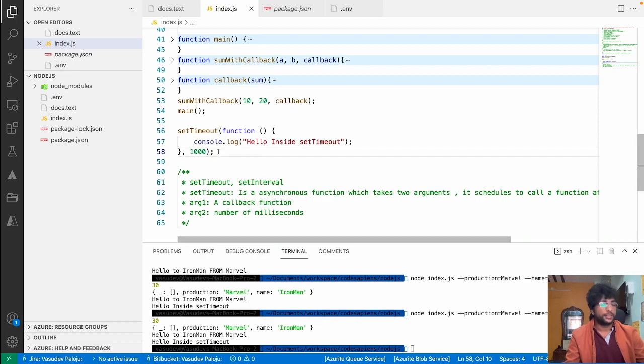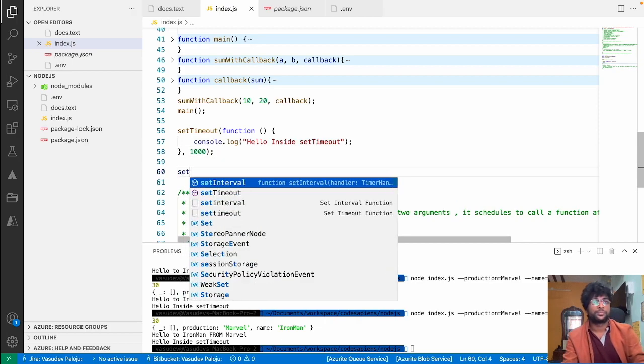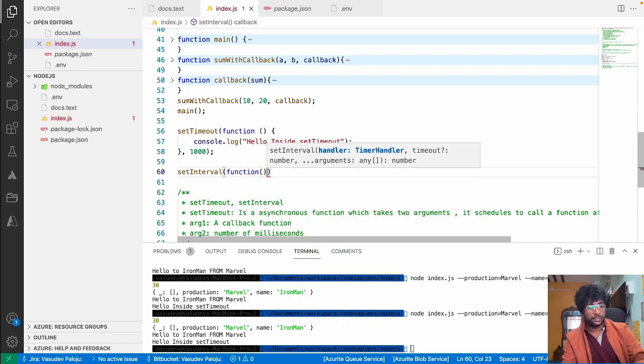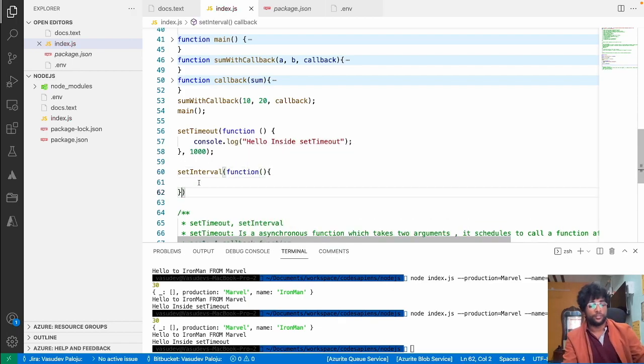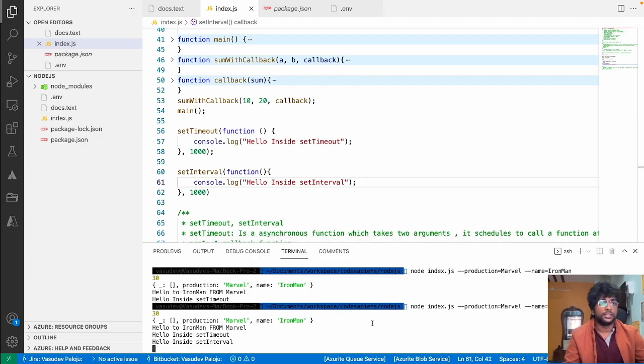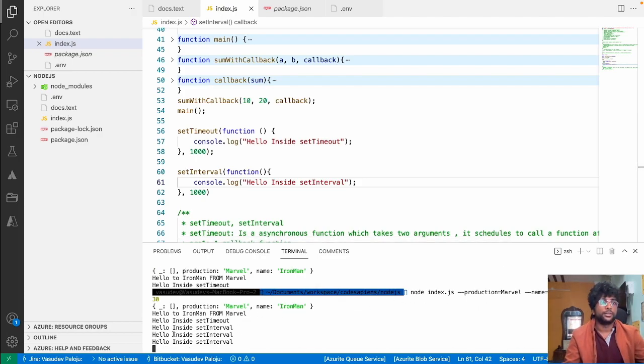Now what is set interval going to do? Set interval does the same thing, but it is going to call the function at regular time interval gaps, that is 1 second, 1 second, 1 second. Now if you see this, hello inside set timeout, inside set interval.